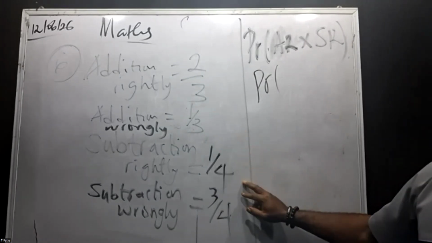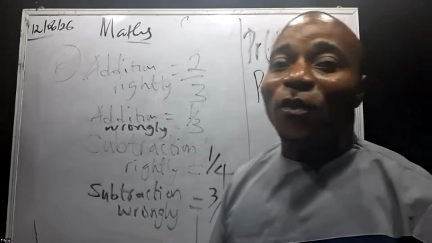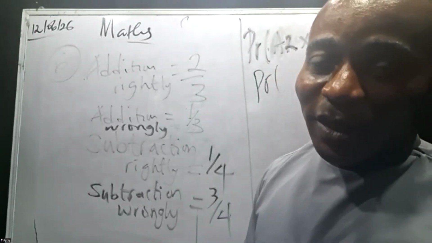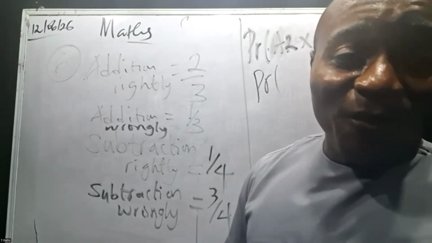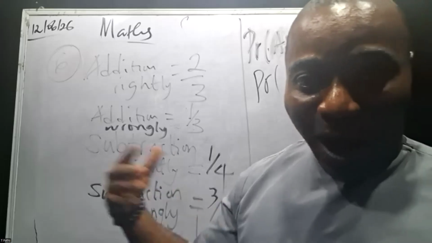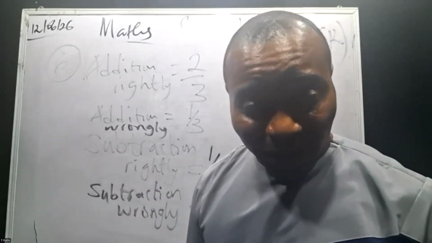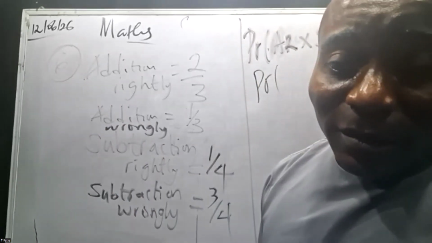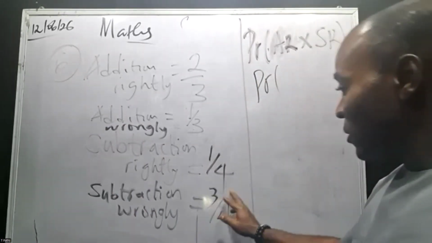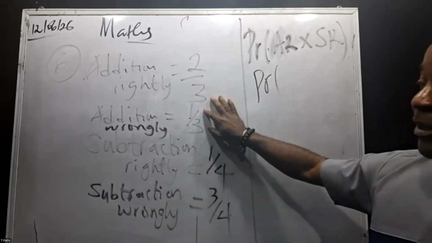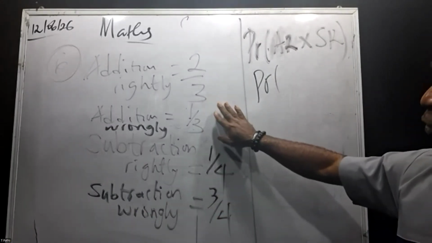Okay, 1 over 4 in fraction means 1 out of 4. If I have 4 naira and I gave you 1 out of it, what did I give you? I gave you one out of the 4 I have. So what will be the remainder? 3. Is it clear? Yes, it's clear, sir. The 1 over 3 also, you get it.